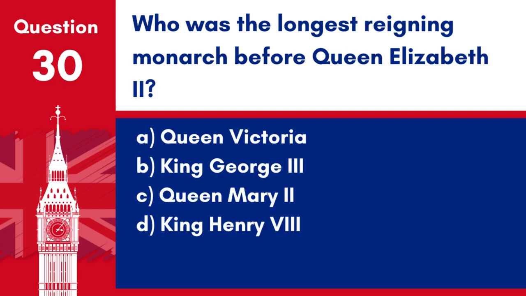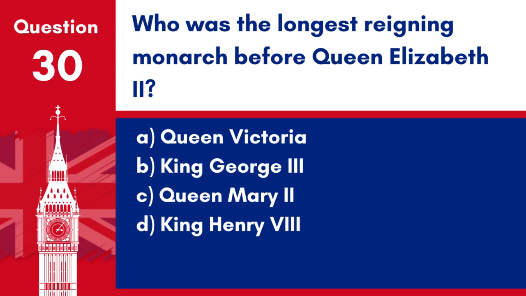Question 30. Who was the longest reigning monarch before Queen Elizabeth II? A. Queen Victoria. B. King George III. C. Queen Mary II. D. King Henry VIII.